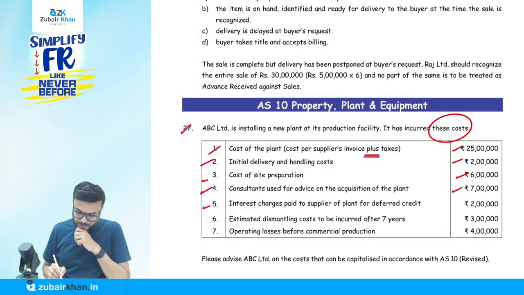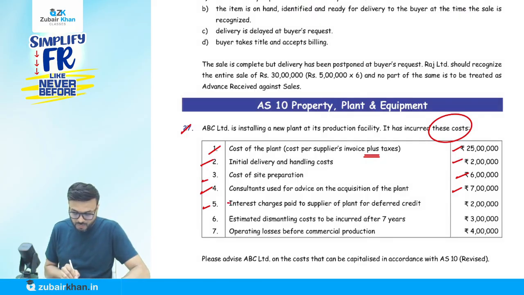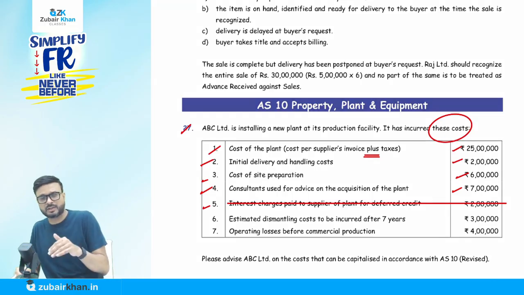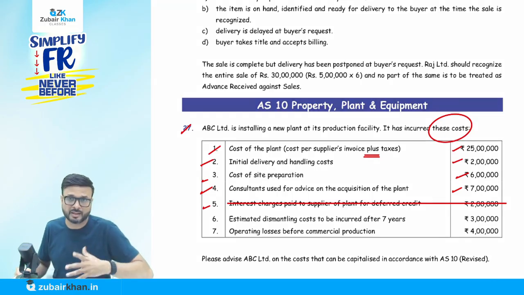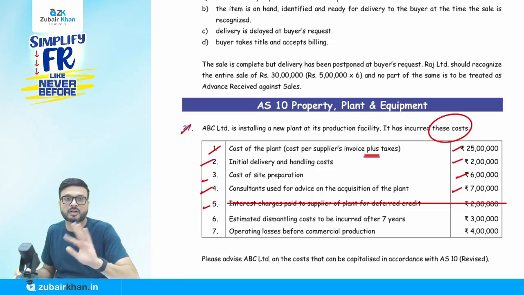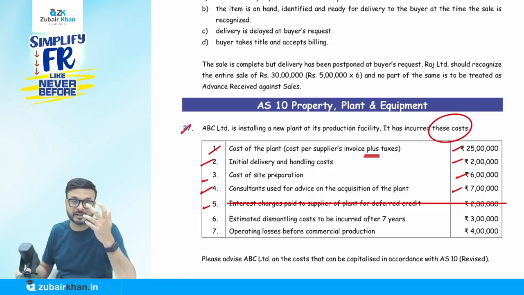Interest charges paid to supplier, no. Remember that interest we don't add to the cost of the PPE. We don't add, except if it is allowed by AS 16. I know AS 16 allows it for a qualifying asset. Don't worry about all that, but interest paid to the supplier for deferred credit, we have delay in the payment, so that's why the supplier charges interest. Okay, that is not a part of the cost of the PPE, that will go to P&L.